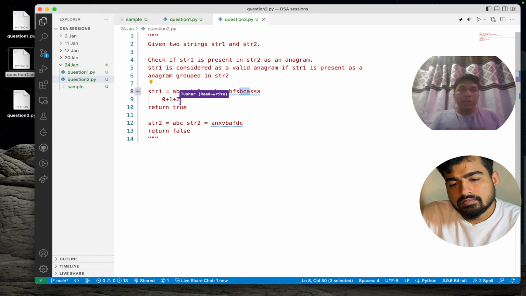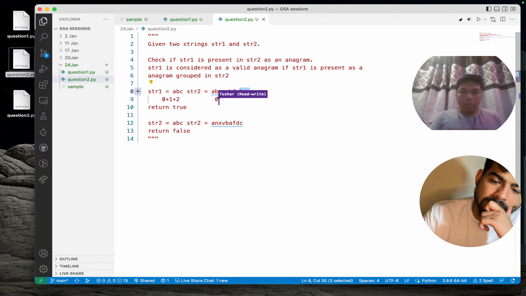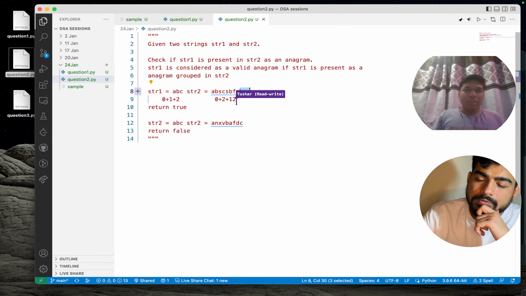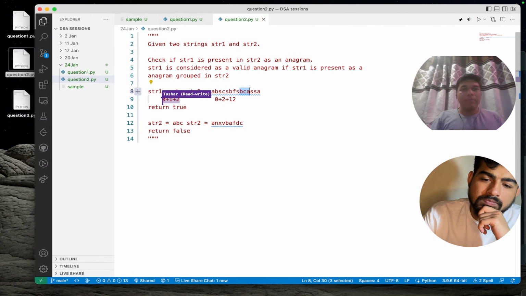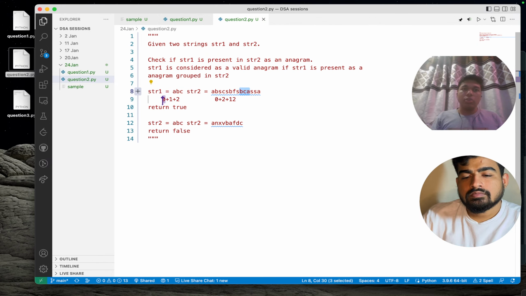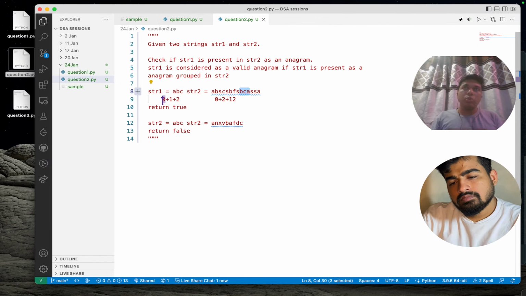So what my thought process is, in this case this will give 0 plus 2 plus, I don't know, let's just call it 12. So this sum is not equal to this one, surely. Putting it as zero will not be a good choice, but we can start from one itself. So A will be one, B will be two, like that.